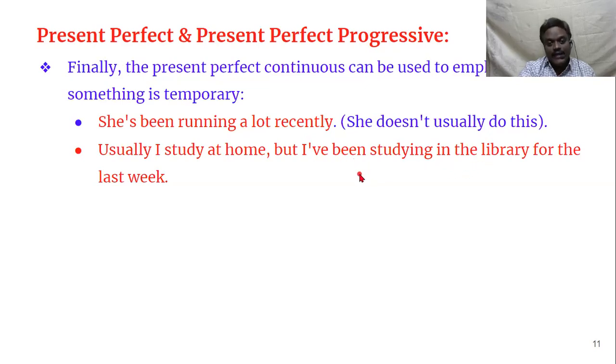But if I say today, then you have to use present continuous. I usually study at home, but today I am studying in the library. Only today, not yesterday. But here, for the past one week, for the last week, it is a longer duration. So we have to use present perfect continuous tense.